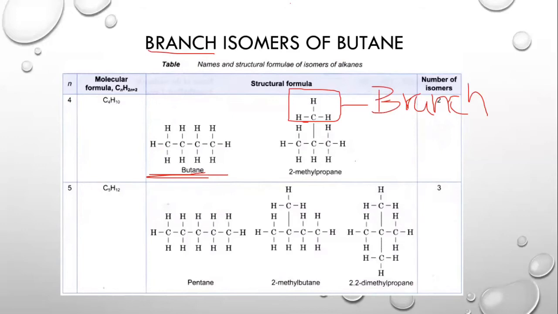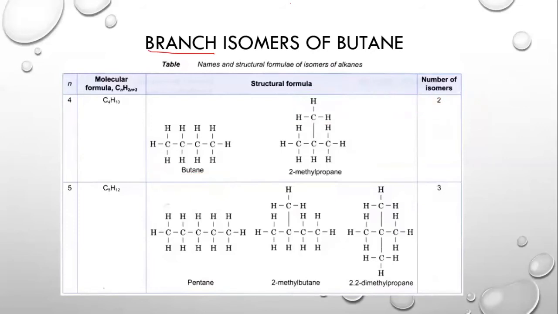The first step in identification is to count the number of carbons and hydrogens, and you're going to see that for butane it becomes C4H10, as written over here. If this structure also has C4H10, as it does, it becomes an isomer of butane. But how do we name it? This simple structure is named butane, but we don't know how to name this. So in order to name a branched isomer, we have a set of rules.